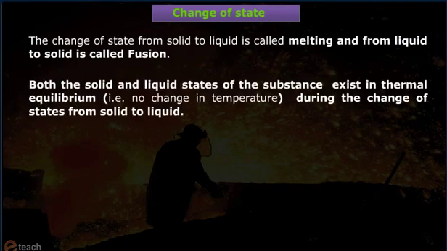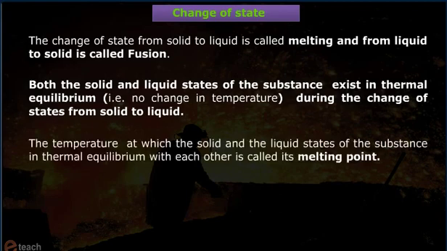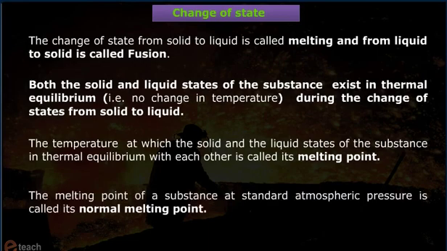Both the solid and liquid states of the substance exist in thermal equilibrium. That is, there is no change in temperature during the change of state from solid to liquid. The temperature at which the solid and the liquid states of the substance are in thermal equilibrium with each other is called its melting point. The melting point of a substance at standard atmospheric pressure is called its normal melting point.